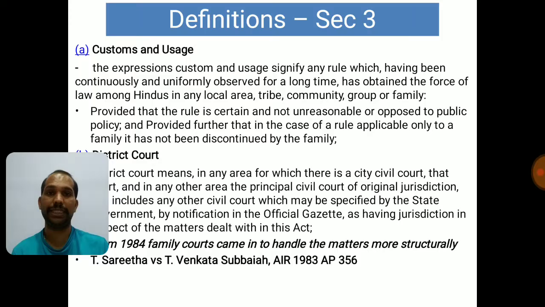So it is not necessary that just because something is followed for a long time continuously with a certain practice and a certain region or community accepting it, it will get the okay mark. No, it can be declined also. So you need to remember that part when you are dealing with customs.